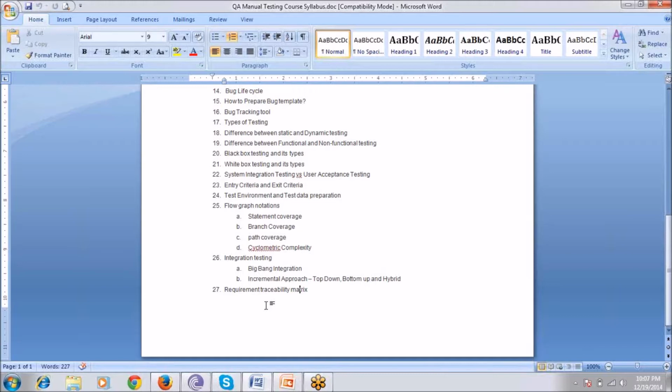Then we prepare the matrix functionality-wise, performance-wise, security-wise, and compatibility-wise, so we can trace whether everything is completed or not.